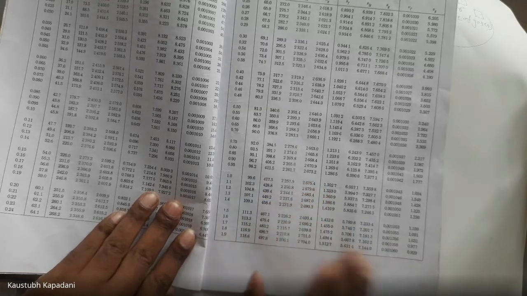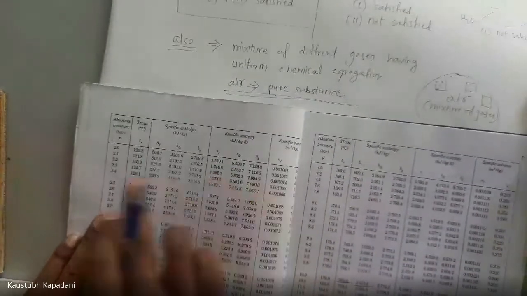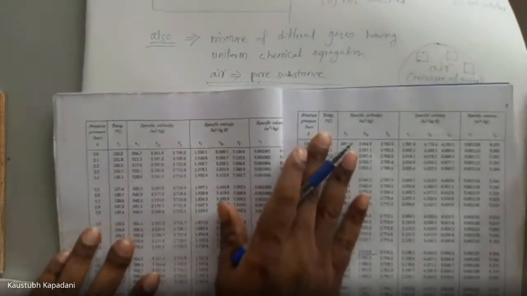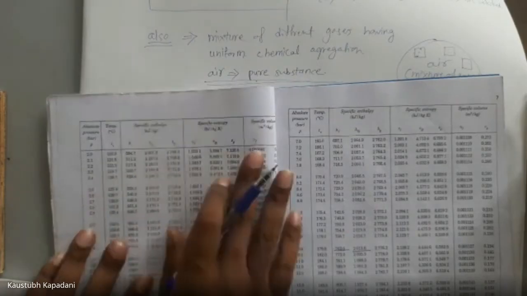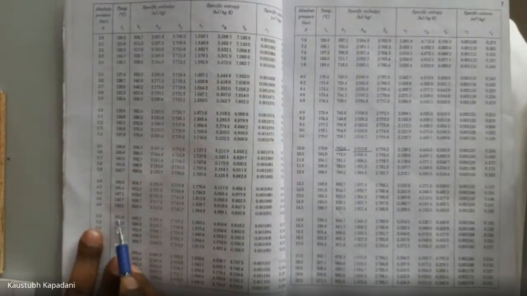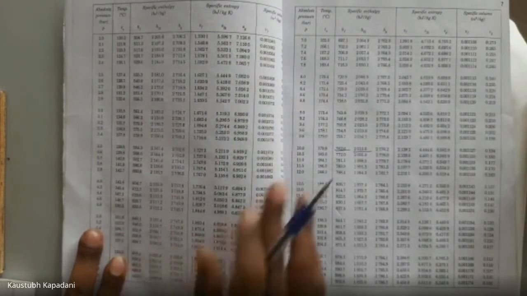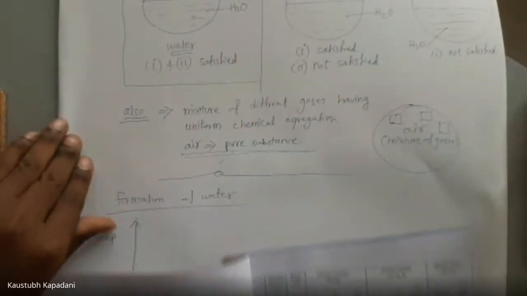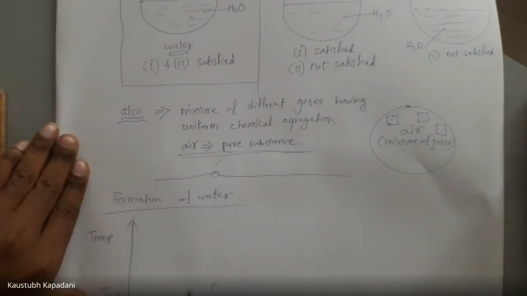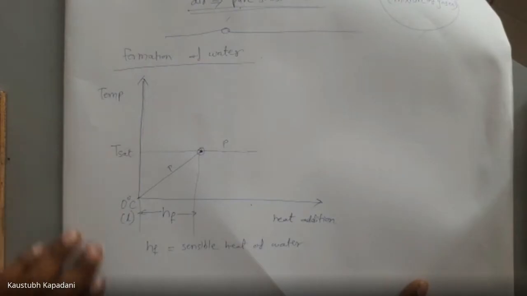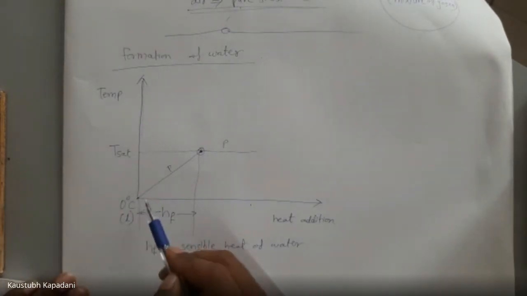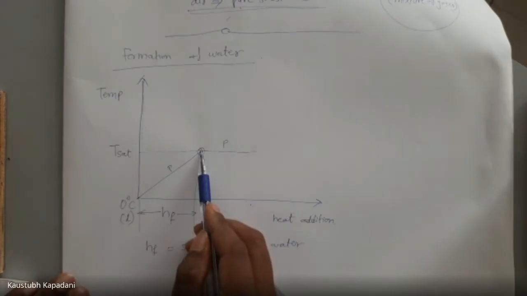If you want to see the boiling point at 2 bar, here you can see, this is 2 bar, so the boiling point at 2 bar is 120.2. If pressure is 5 bar, water will boil at 151.8. This way we can read the steam table and know at various pressures what the boiling point or saturation point will be. So we provide HF to increase temperature from 0 to the boiling point.